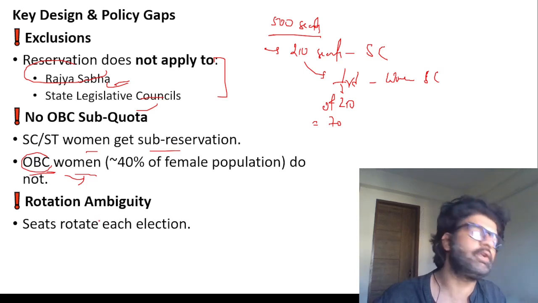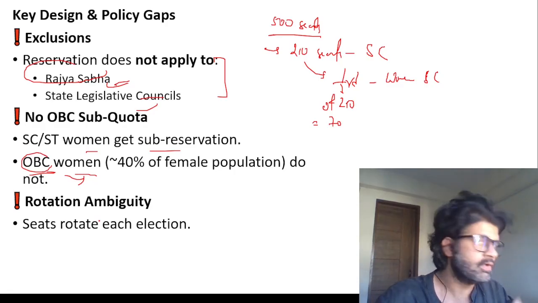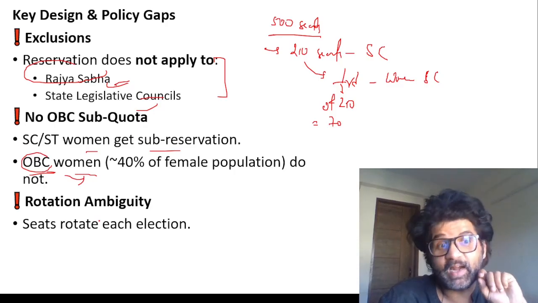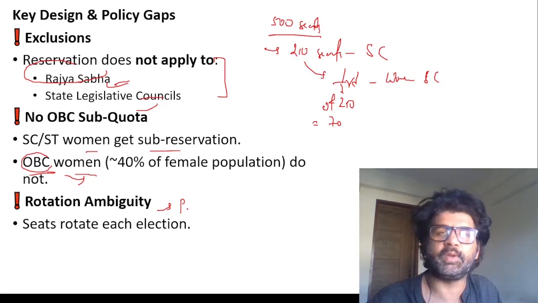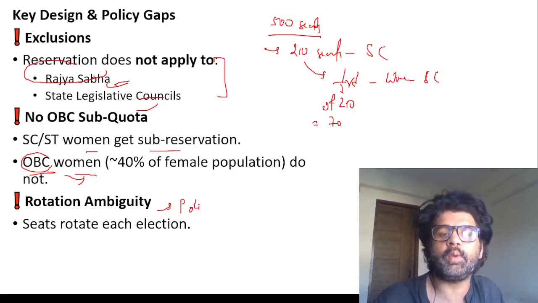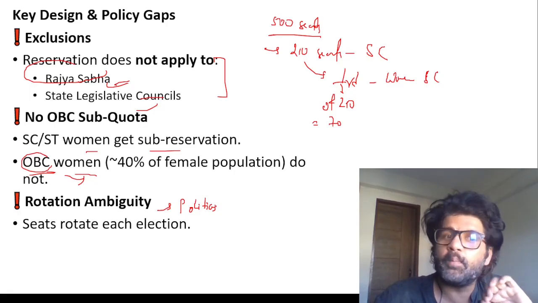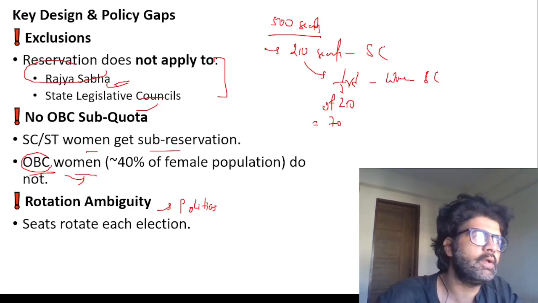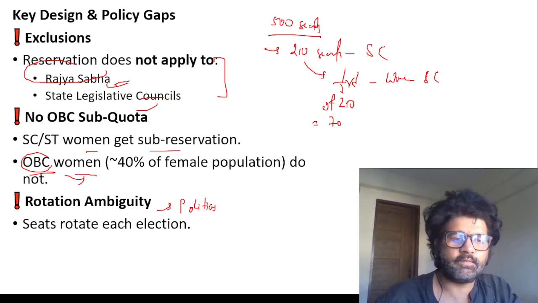And there will be seat rotation, guys. Which seats will be reserved for women MPs will continuously rotate. So some day Banaras will be reserved for a woman MP. That is the point: how much political connotation can come into the picture. What do I mean by that? Do you think that as long as Modi sir is alive, he will let go of the Banaras seat? Can Banaras ever come under a woman MP? Maybe when he's gone, but he will not go because he is an incarnation of Vishnu according to his devotees, and he will live for 1,000 years.